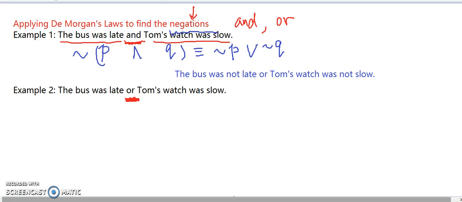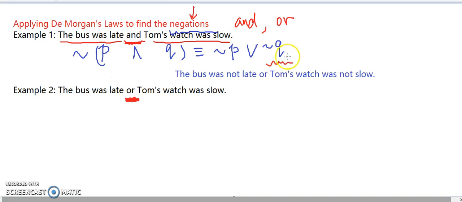You will say you're wrong, or you say you're lying. For example, if you looked at his watch and his watch was not slow, you can say, although the bus was late, his watch was not slow, and then you can say, well, I disagree with you, you're lying.